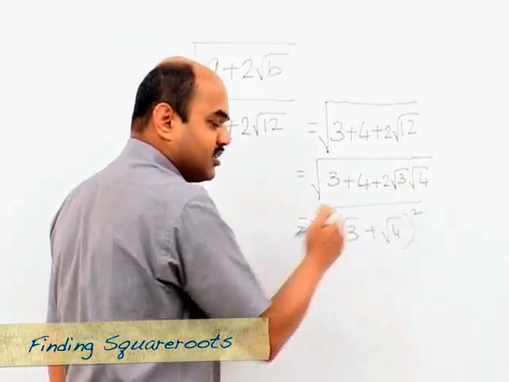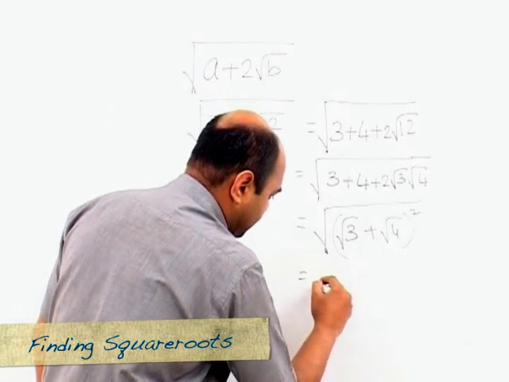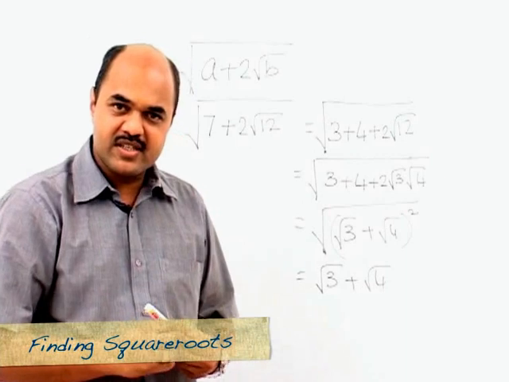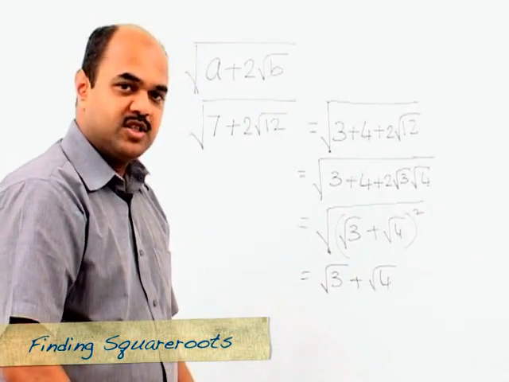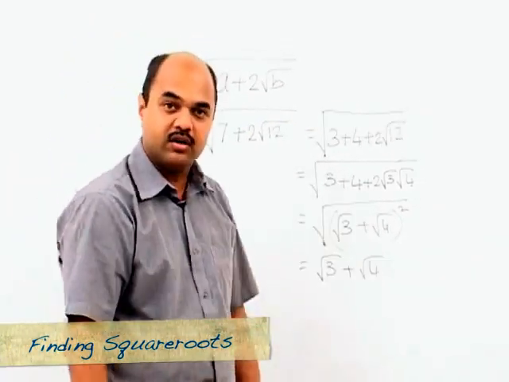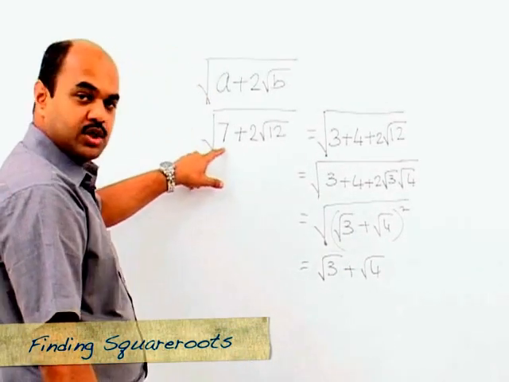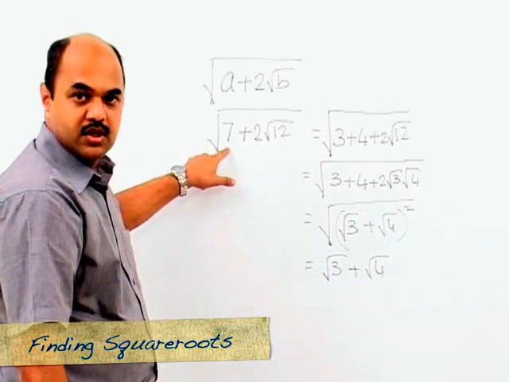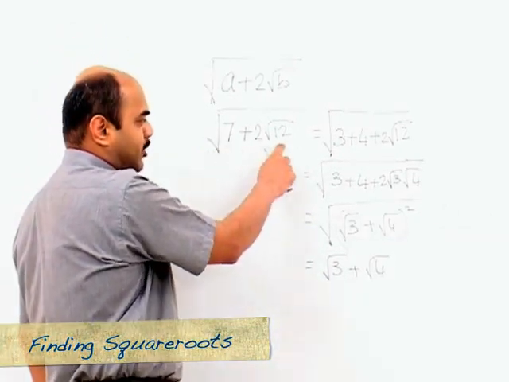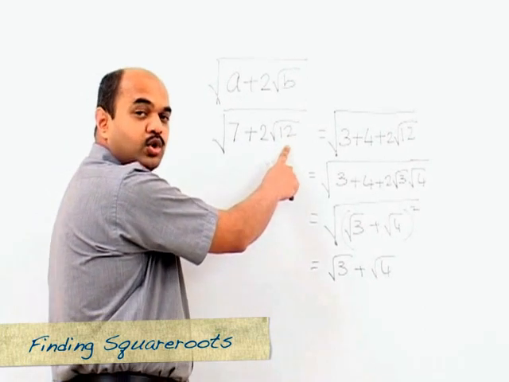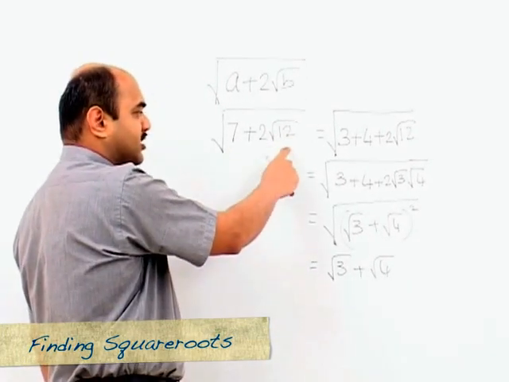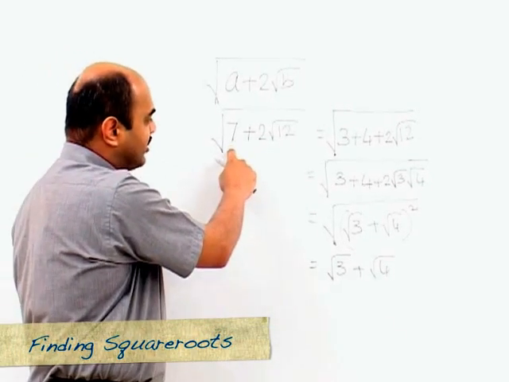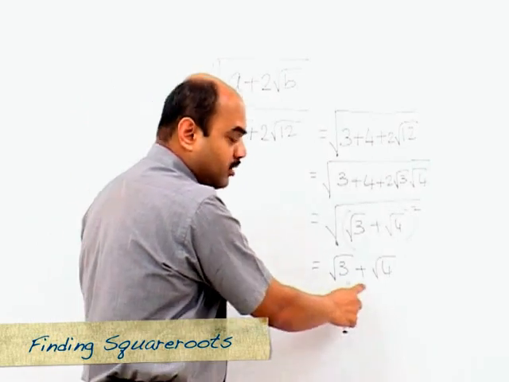So now if we find the square root of this, it is very simple, which would be root 3 plus root 4. Now this is the actual traditional way of solving this, but if you were to use a shortcut here, going back to the original expression, the trick involved here is you need to look for two numbers whose sum is 7 and whose product is 12. So the two numbers whose sum is 7 and whose product is 12 would be 3 and 4, and hence the square root of this would be nothing but root 3 plus root 4.